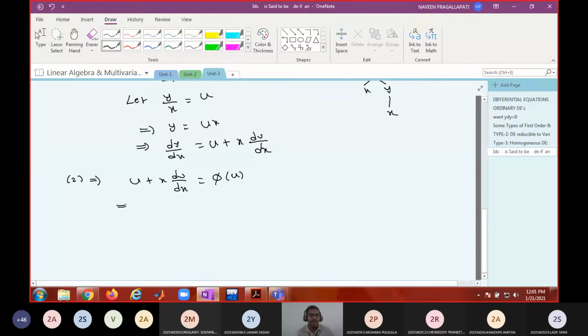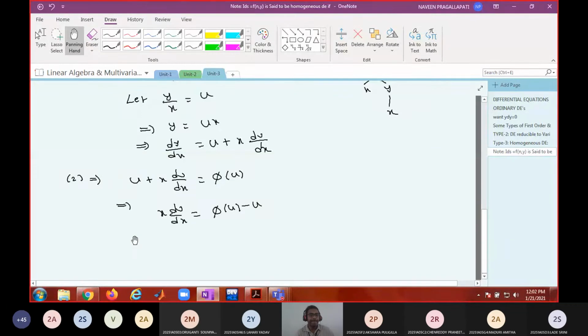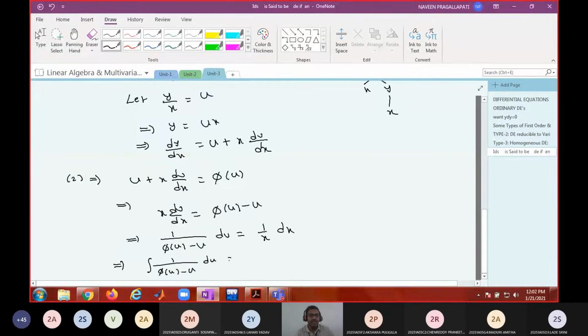Then x into du by dx is equal to phi of u minus u. Now can I separate the variables? Yes. So how can I separate the variables? 1 by phi of u minus u du is equal to 1 by x dx. Therefore, when I integrate on both sides and add the arbitrary constant, the integral of 1 by phi of u minus u du is equal to log x plus c.